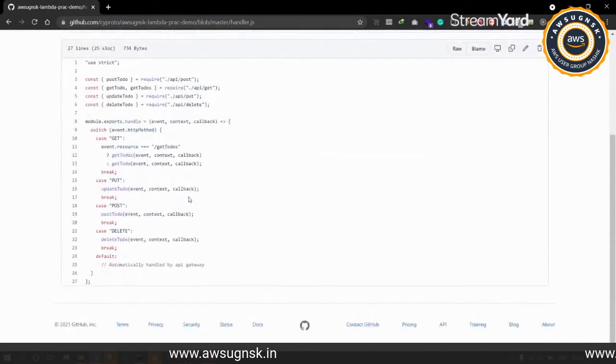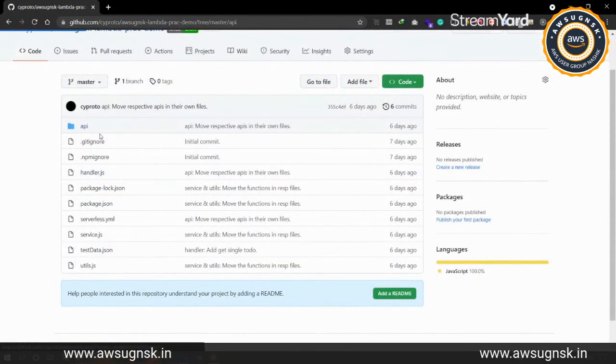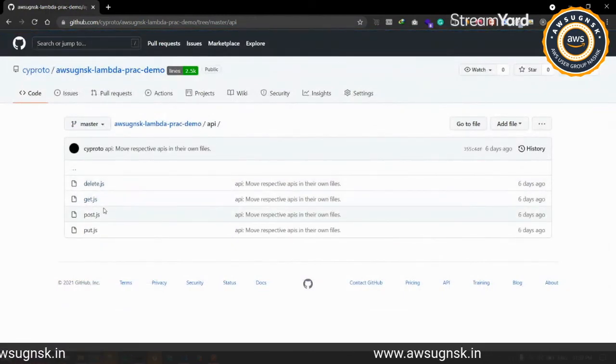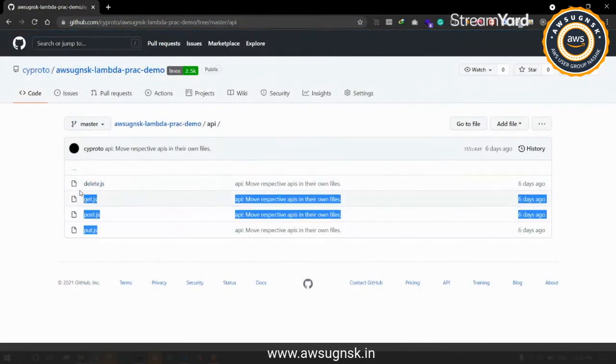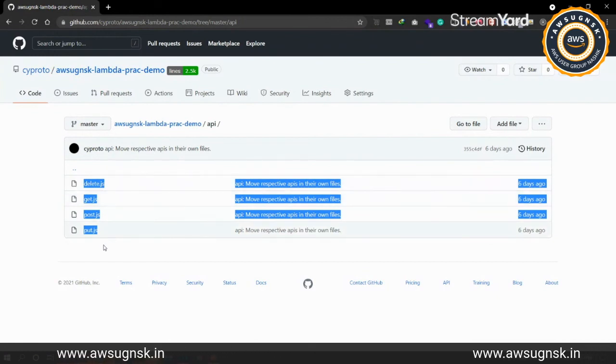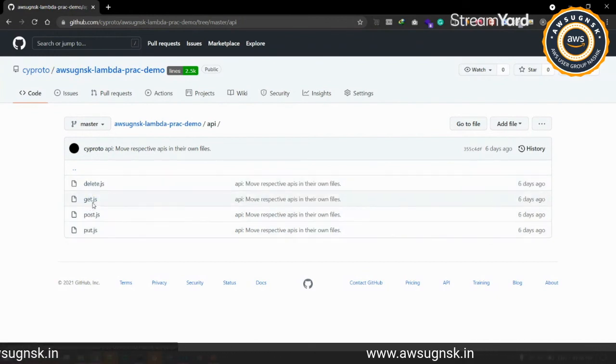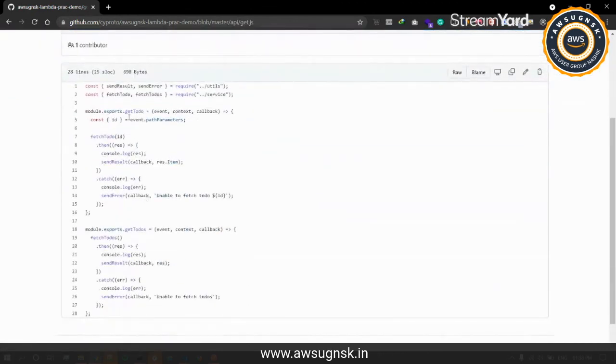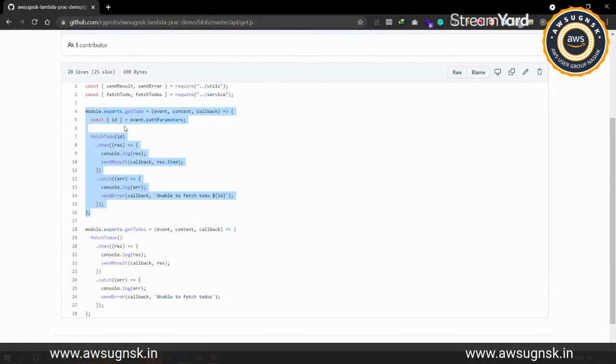And then we'll just go inside the API folder. So as previously explained, we have the four folders over here: get, post, delete, and put, based on the HTTP verbs. Under each and every file, we have listed the respective methods that will be handling the logic for each and every